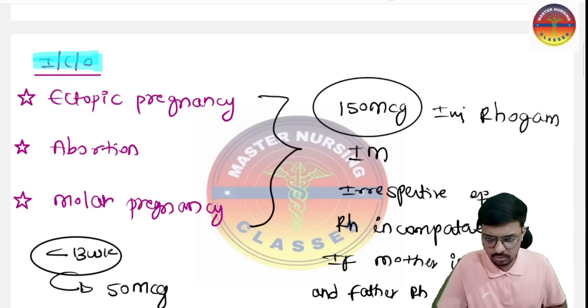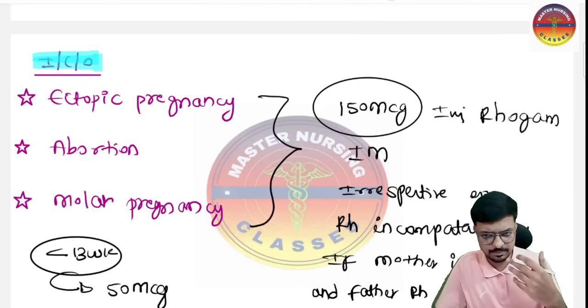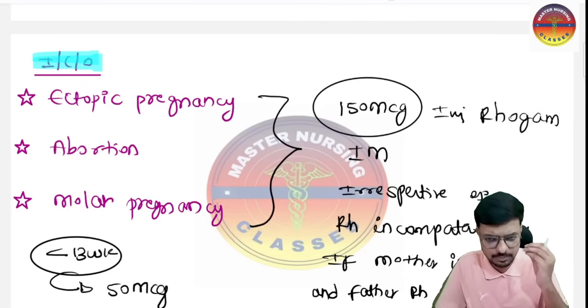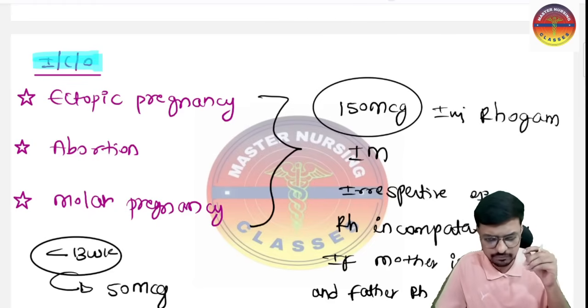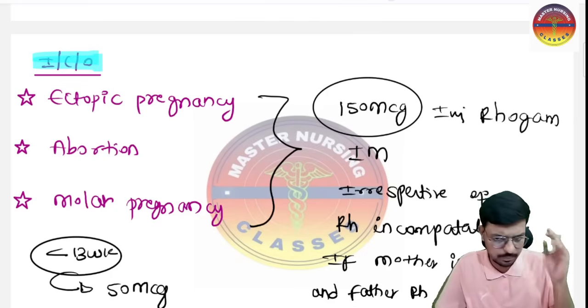Because of abortion, molar pregnancy, and ectopic pregnancy, fetal blood may enter the maternal circulation; highest probability is there. That is the reason, irrespective of Rh sensitization in the mother, we will give RhoGAM to all mothers who have undergone abortion, molar pregnancy, or ectopic pregnancy.